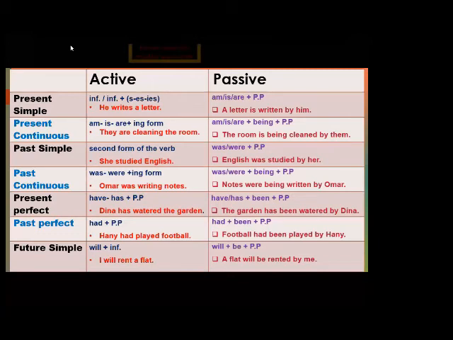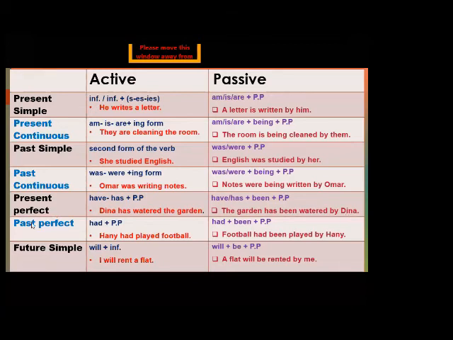Again, okay? So in the present perfect we use have and has plus the past participle. In the passive voice, have and has been plus the past participle. So the garden has been watered by Dina.